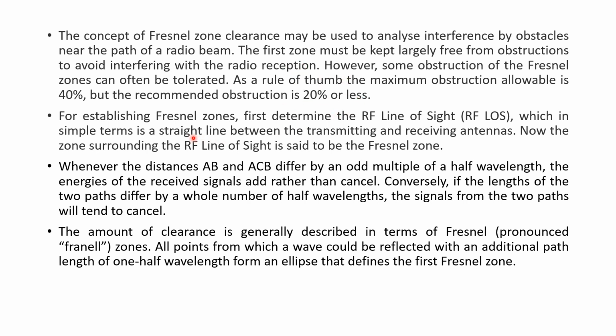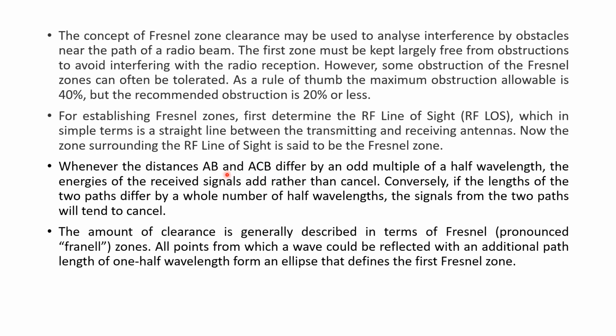So first of all, if we consider a straight line between the transmit and the receiving antenna, the zone surrounding this line of sight is said to be the Fresnel zone. That is, obviously we have to consider an obstruction or a reflecting path, and then recognize the ellipse structure and understand the concept of the Fresnel zone. Now, AB here indicates the direct path between the transmitter and receiver, and ACB the indirect or reflected path, where C is our reflecting point. So if there is a transmitting and a receiving antenna, C is a reflection point.